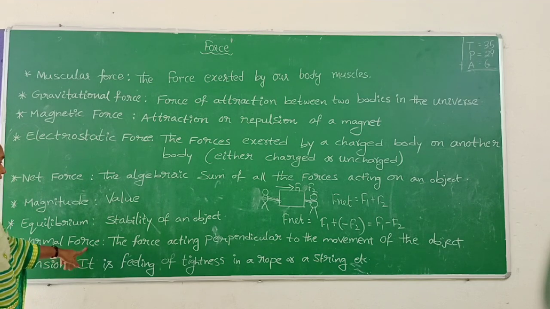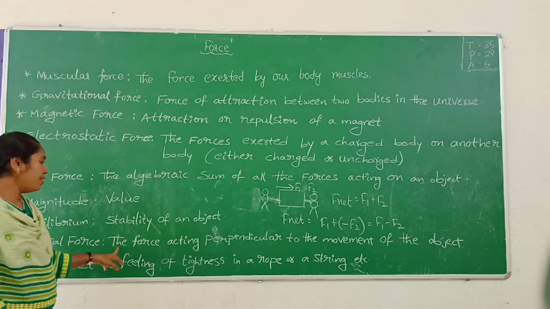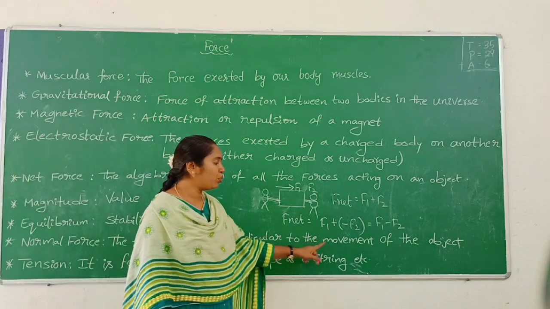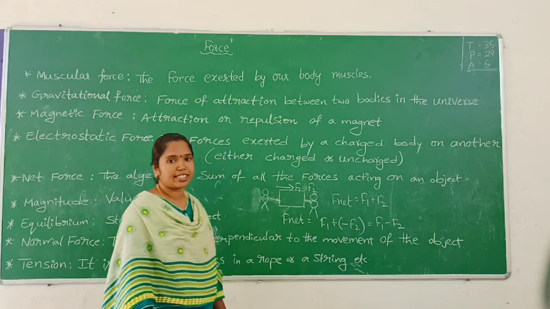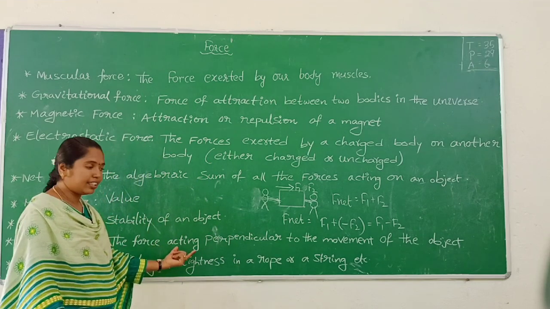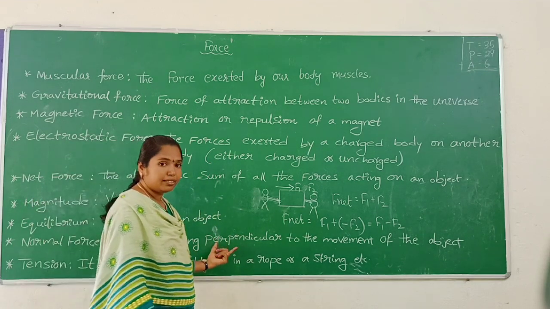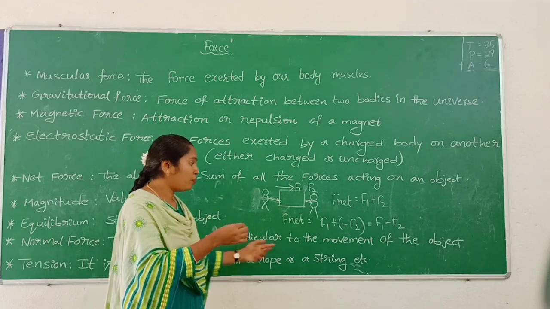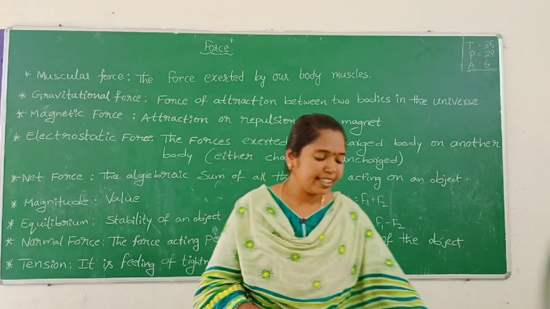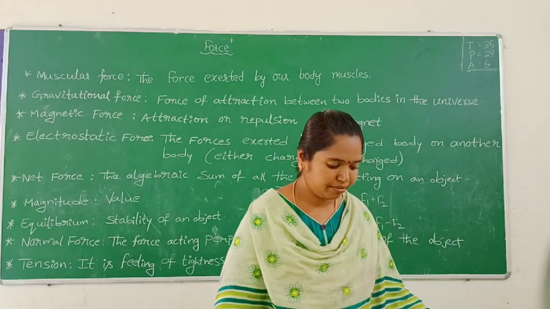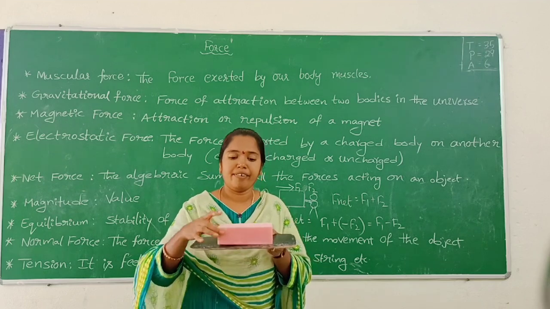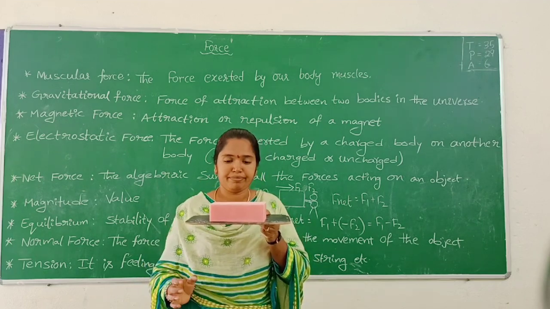Next one is normal force. The force acting perpendicular to the movement of the object. Here I take a slate and duster.